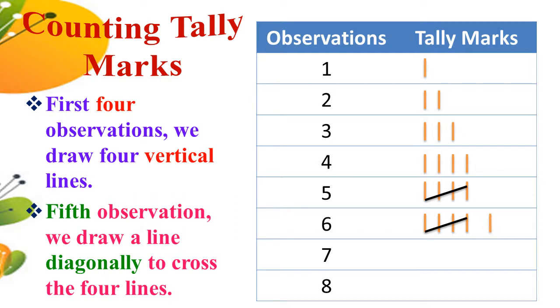So remaining 1. So next 7: 1, 2, 3 and 4. So for the fifth observation, we draw a line diagonally to cross the 4 lines, and the remaining 1 and 2. So 8 means 4 and 5 and 1, 2 and 3. That's all.